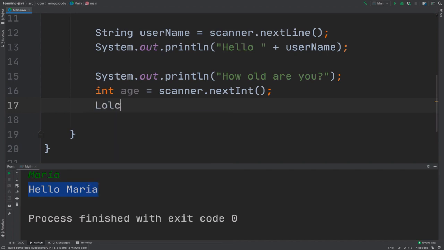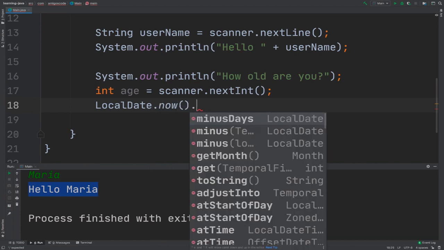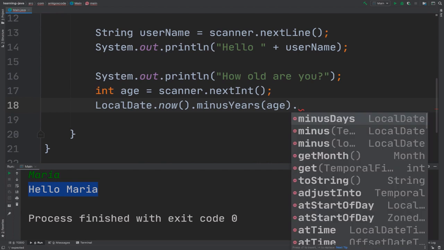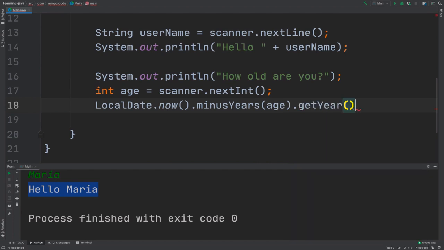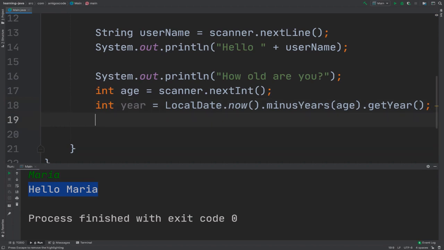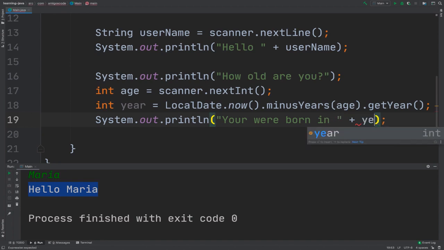Right here, let's simply say LocalDate.now().minusYears(age).getYear(). So this now returns the actual year that the person was born. So now I can go ahead and simply say sout "You were born in" plus year. Now let's run the program.